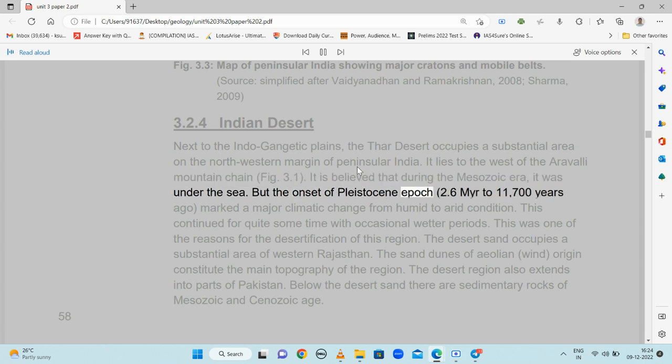But the onset of the Pleistocene epoch, 2.6 million to 11,700 years ago, marked a major climatic change from humid to arid condition. This continued for quite some time with occasional wetter periods. This was one of the reasons for the desertification of this region. The desert sand occupies a substantial area of western Rajasthan. The sand dunes of Aeolian, wind, origin constitute the main topography of the region. The desert region also extends into parts of Pakistan. Below the desert sand there are sedimentary rocks of Mesozoic and Cenozoic age.